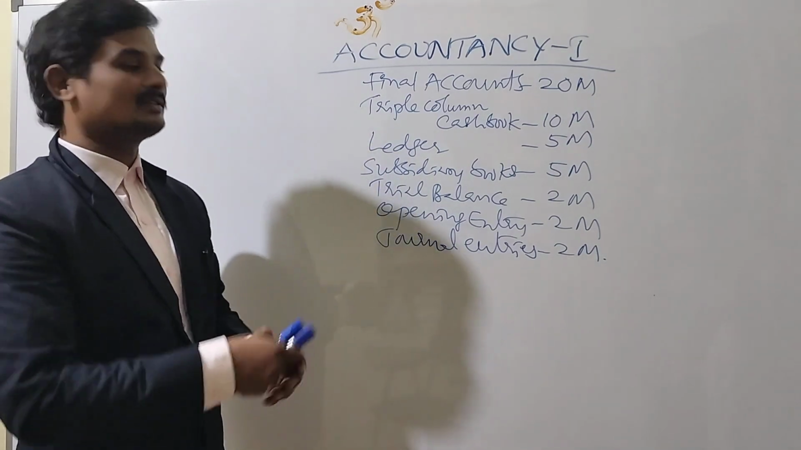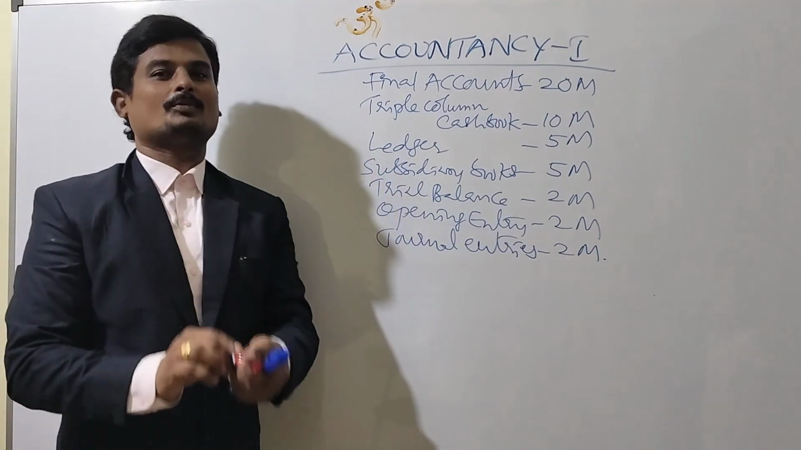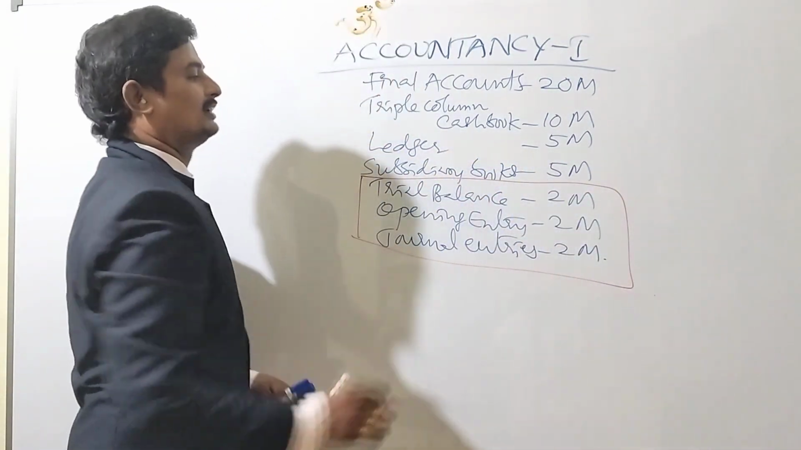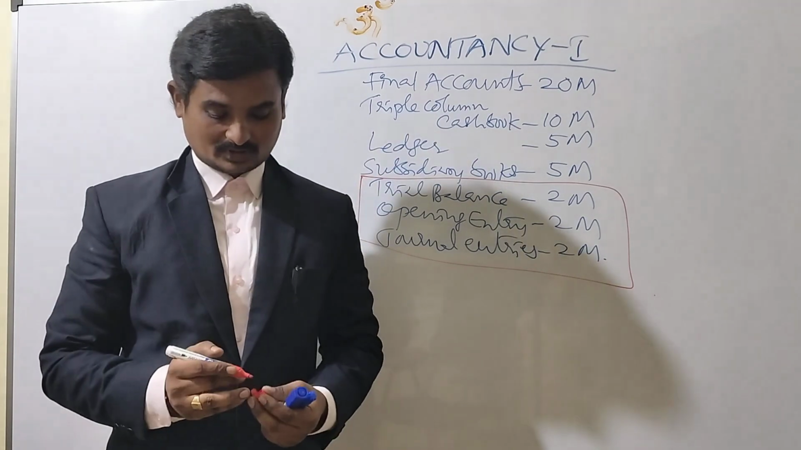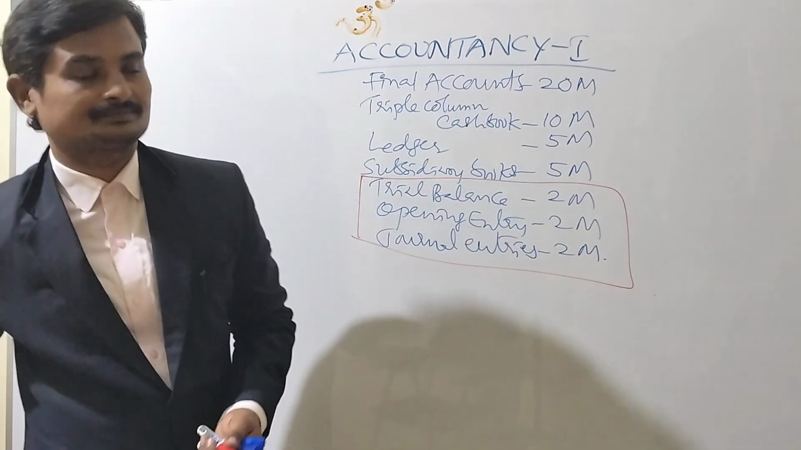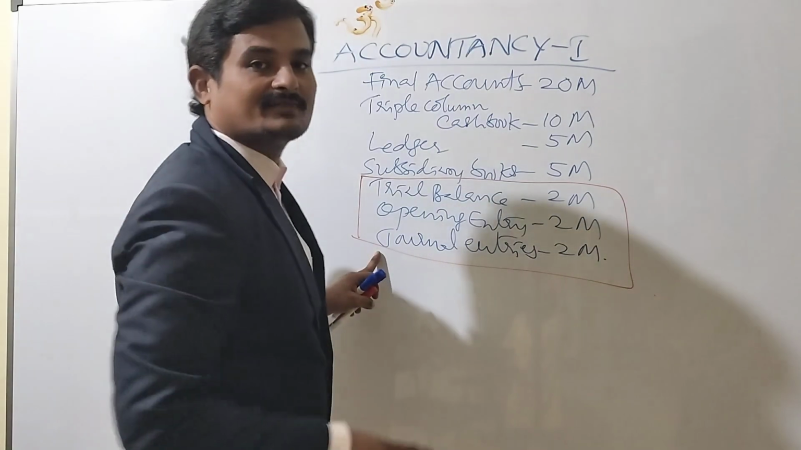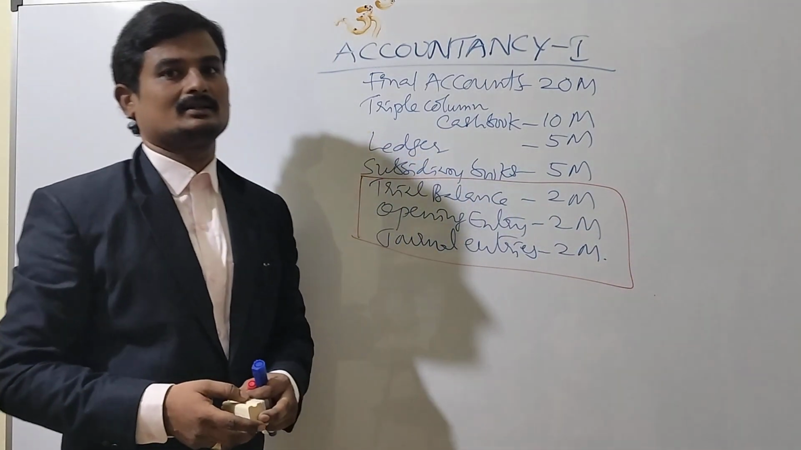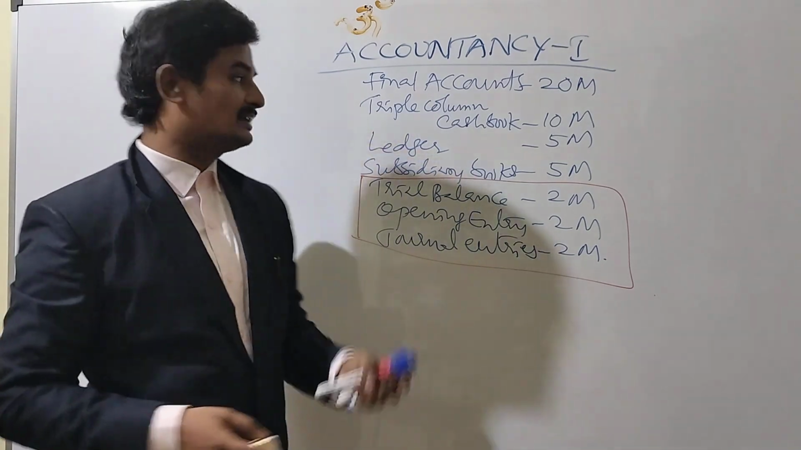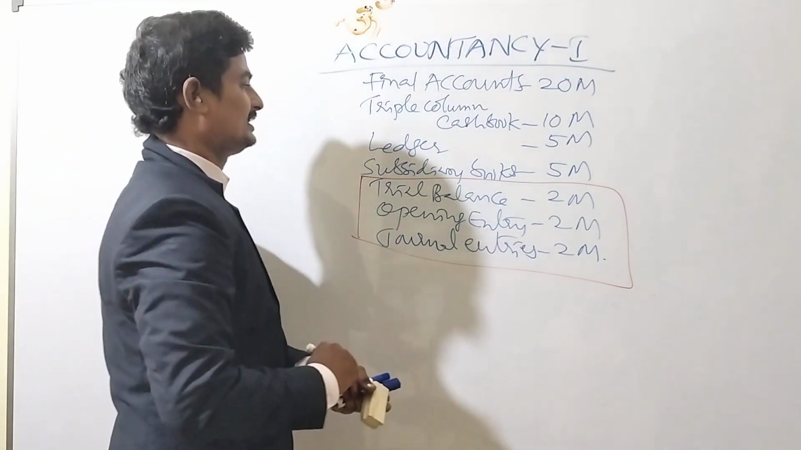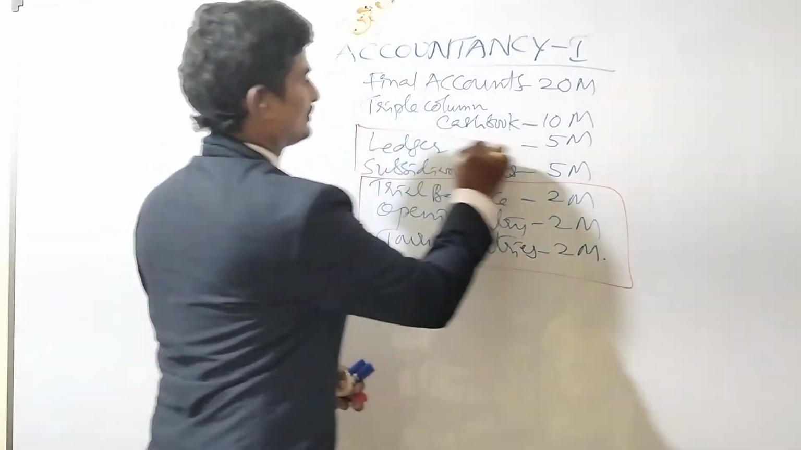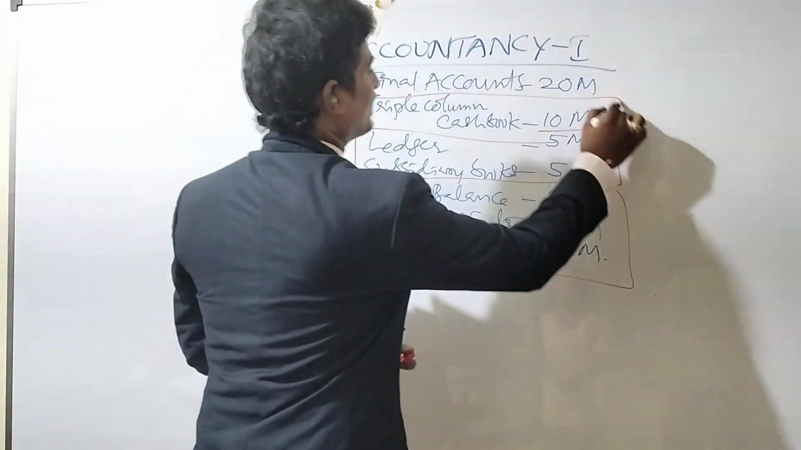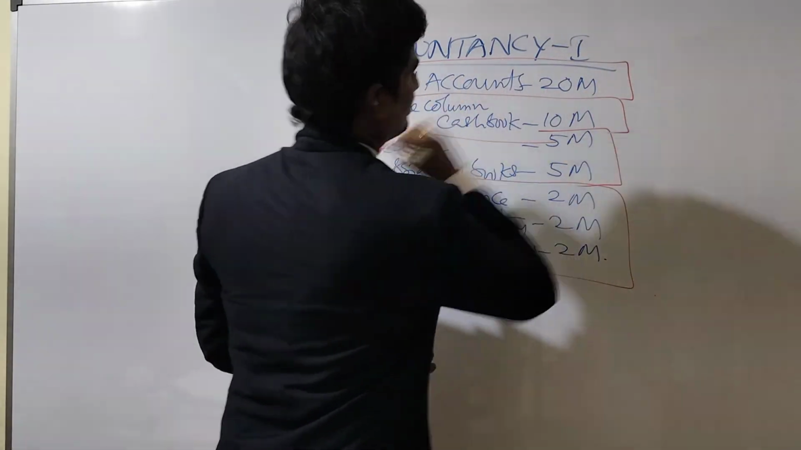So for today's session, I wish to take small topics. These three topics will be covered in this session. We'll start with the journal entries, opening entry, and then trial balance. Tomorrow's class will discuss ledger and subsidiary books, and next triple column cash book, and next final accounts.